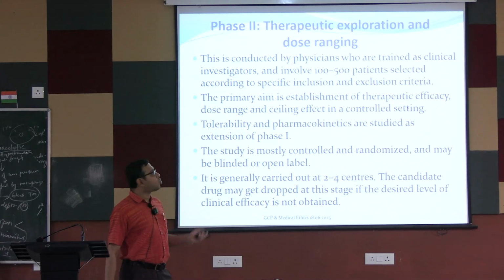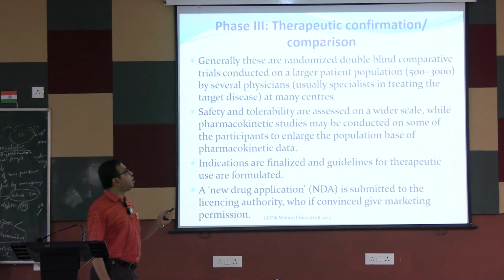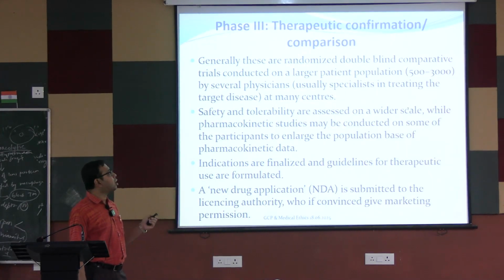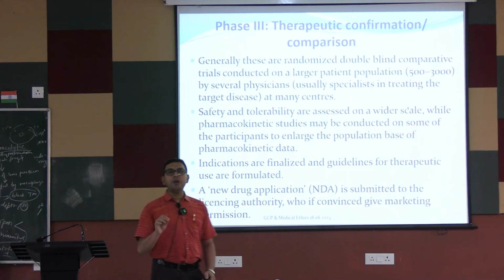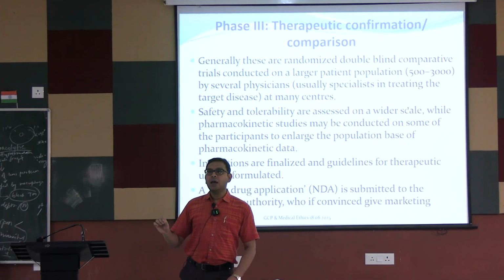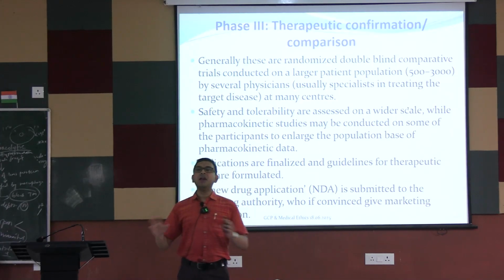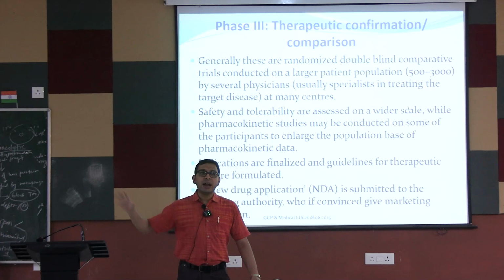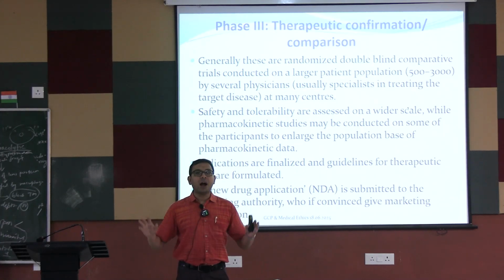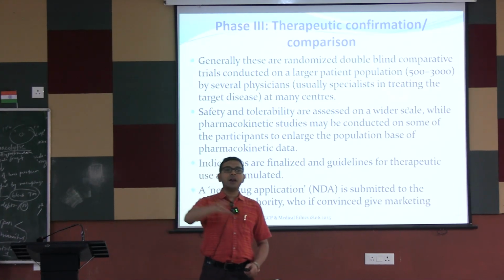So after the phase 2, next coming to the phase 3, which is the therapeutic confirmation or the comparison study. So phase 3 is the therapeutic confirmatory trial that is done in a multicentric way, that is different centers. Usually it is done in different areas. If it is a multi-country study, it is done in different countries.